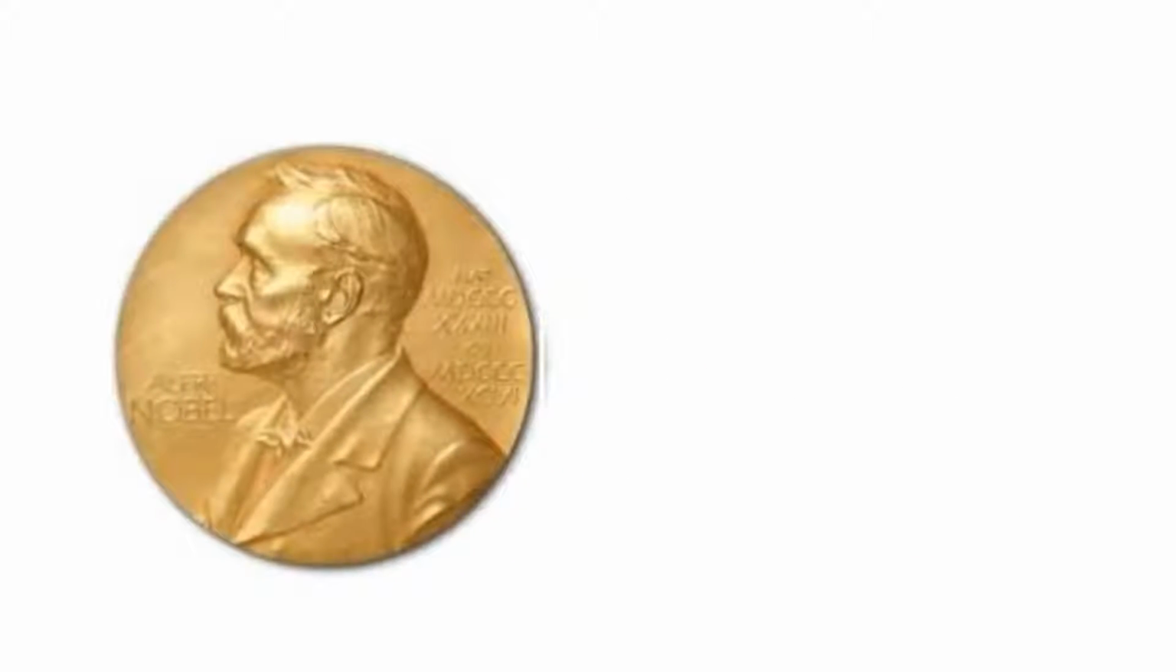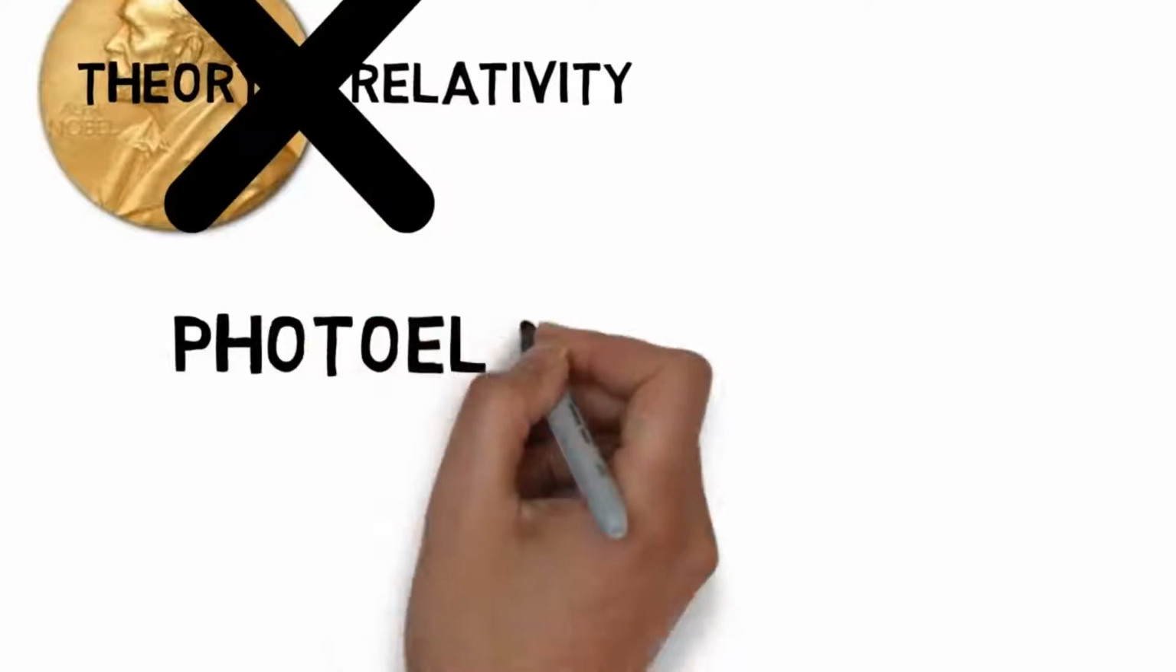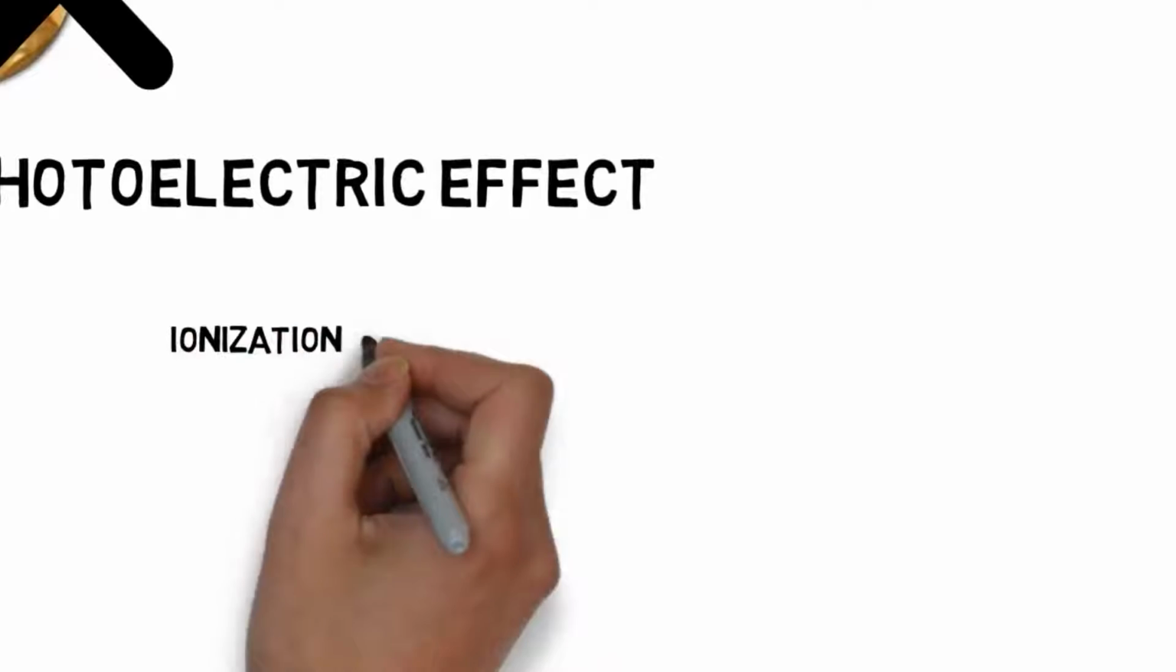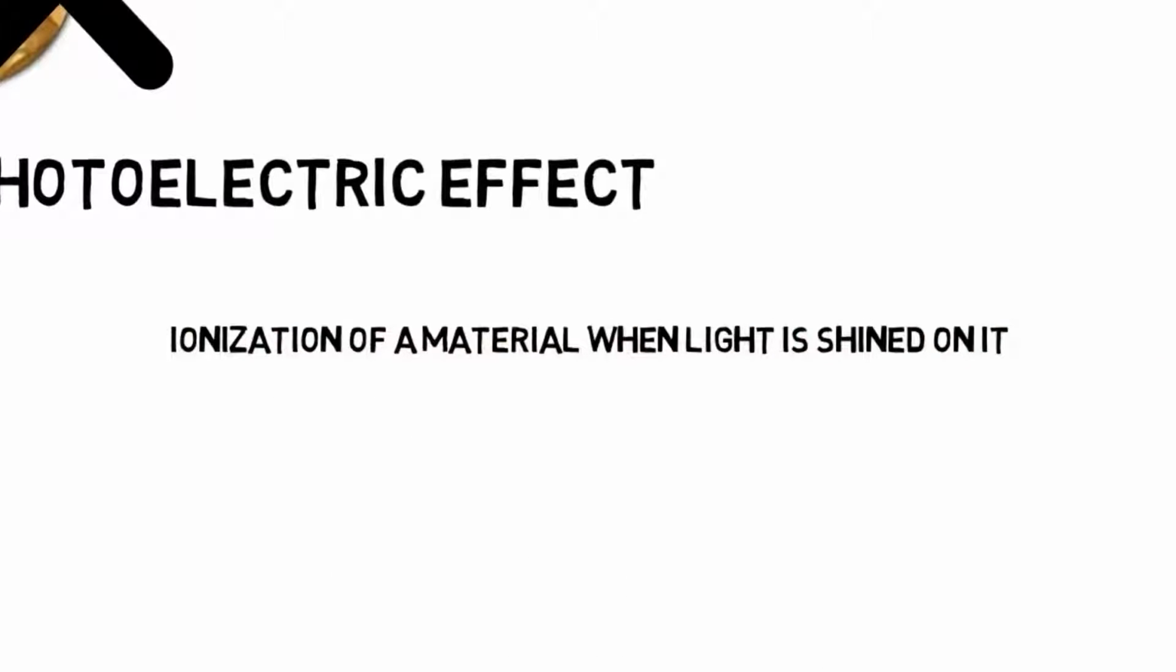Surprisingly, Einstein did not receive the Nobel Prize for the theory of relativity. Instead, he received it for the photoelectric effect. So let's investigate it. To start off, the photoelectric effect describes ionization of a material when light is shined on